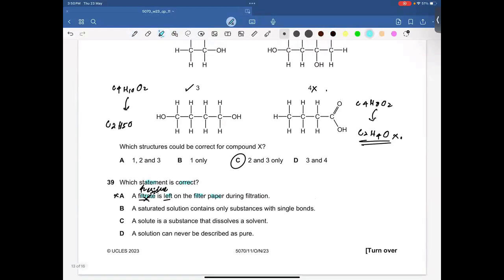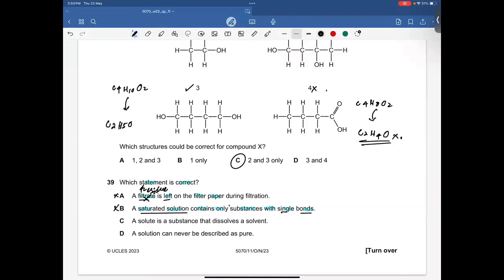B: a saturated solution contains only substances with single bonds. A saturated solution doesn't always contain single covalent bonds. Saturated solutions are those where no more solute can dissolve, and they don't necessarily contain a single covalent bond. That statement is incorrect.